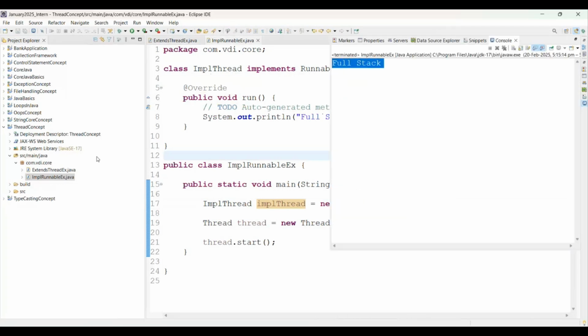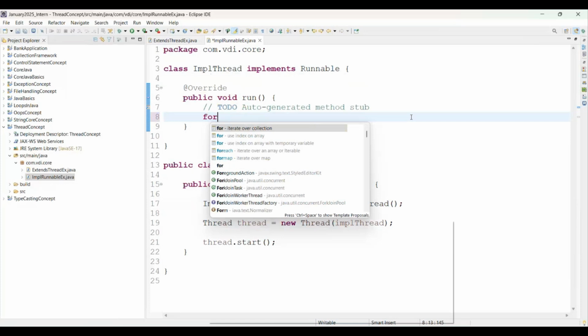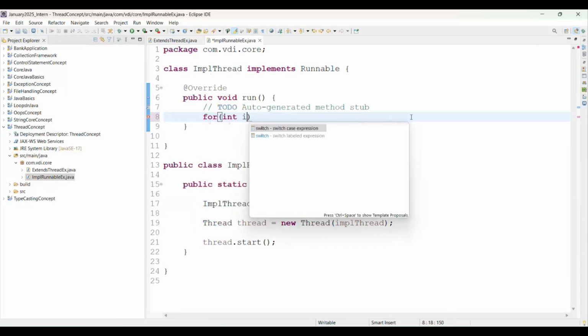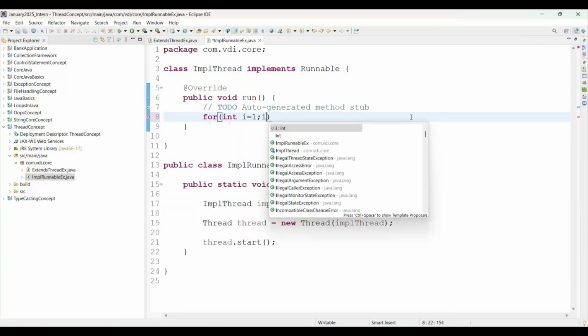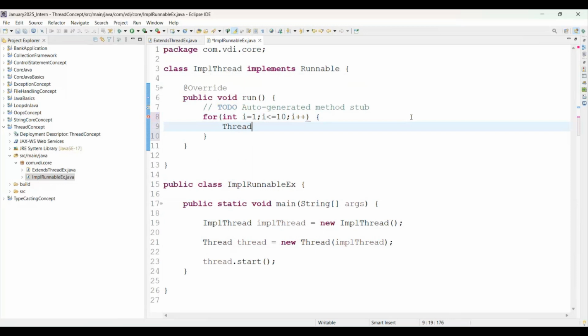See one screen. Now, if you want to print full stack 10 times after every second, we just apply the logic: for integer i equal to 1, i less than or equal to 10, and we call i plus plus. Then I am calling the thread dot sleep method, and we are giving 10,000 milliseconds here.